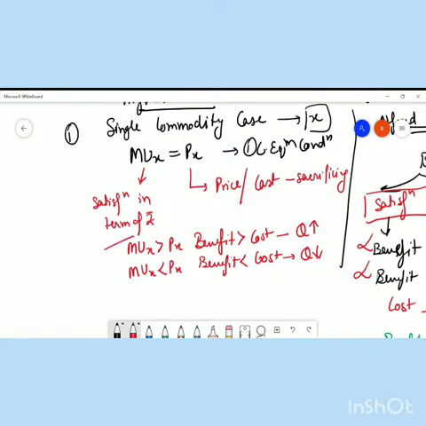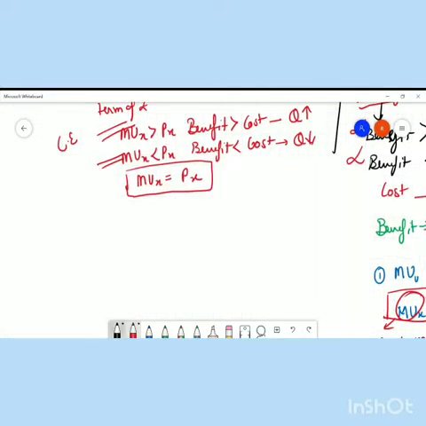So neither this stage nor this stage is the consumer's equilibrium. Ultimately, the consumer's equilibrium will be at the stage where marginal utility of X is equal to the price of X. Now, how does the adjustment take place? It's very simple. When MUx is greater than Px, benefit is greater than cost, which implies the quantity increases, that is, the consumer will buy more of that product.